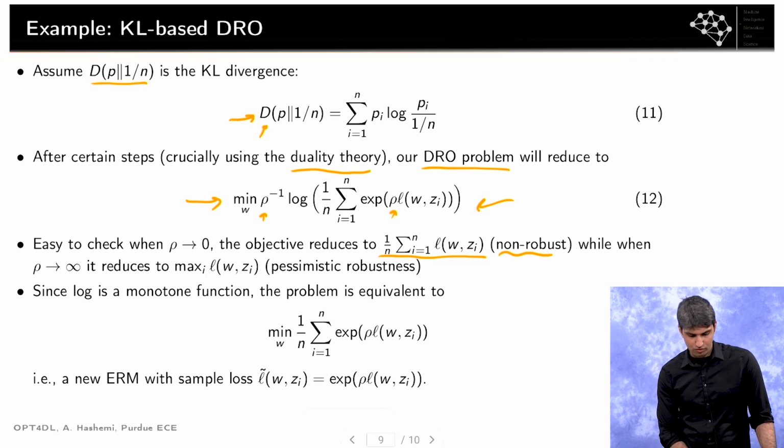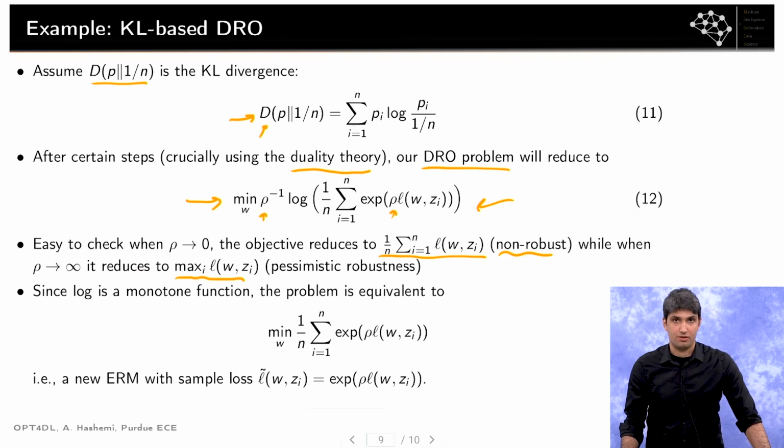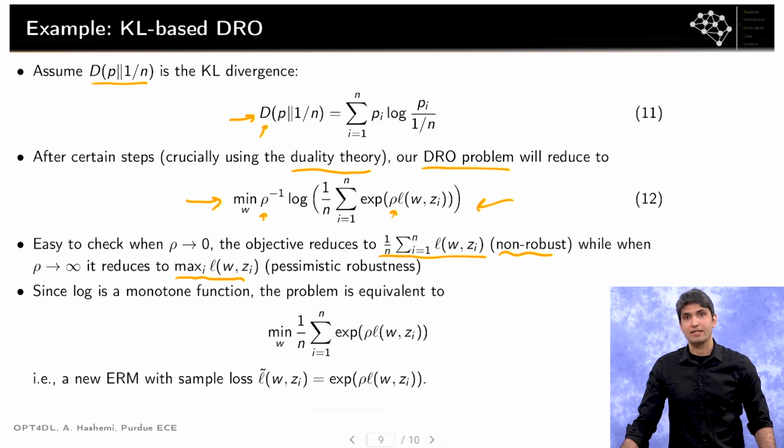While when rho goes to infinity, or when rho becomes large, the loss will reduce to the maximum sample loss. This is saying: ignore every data point in your data set, and just make sure that you are finding a model that fits the sample with the worst loss.